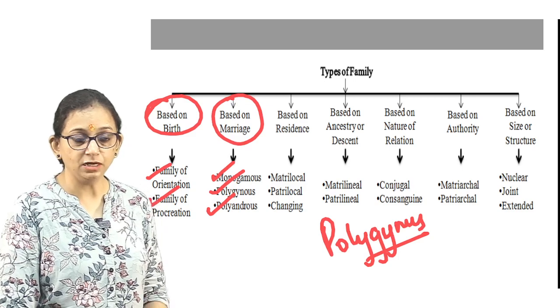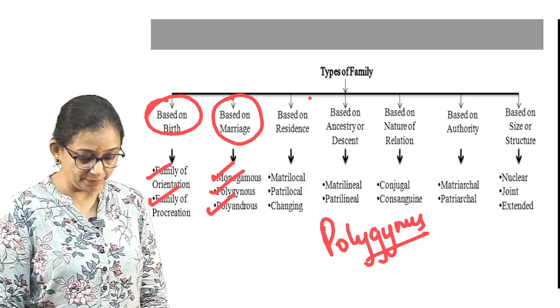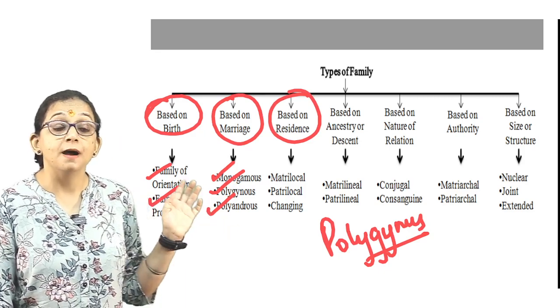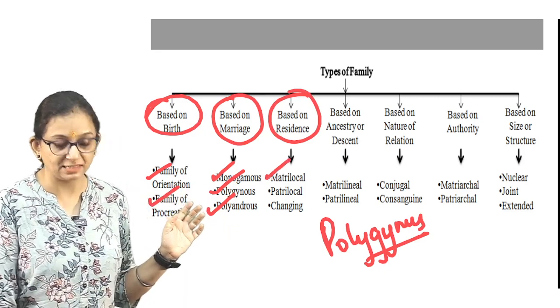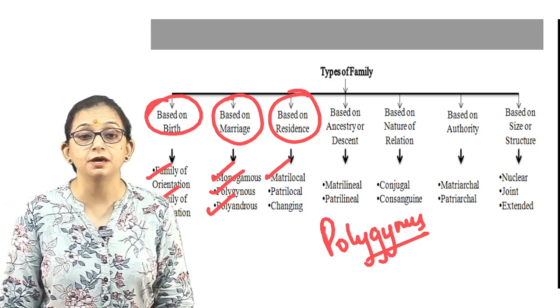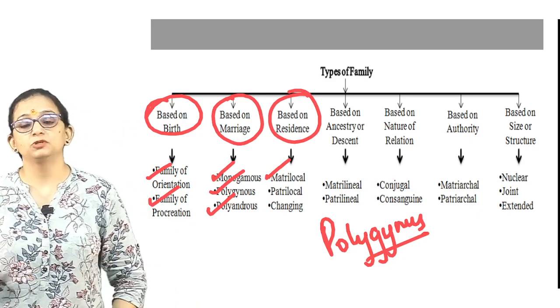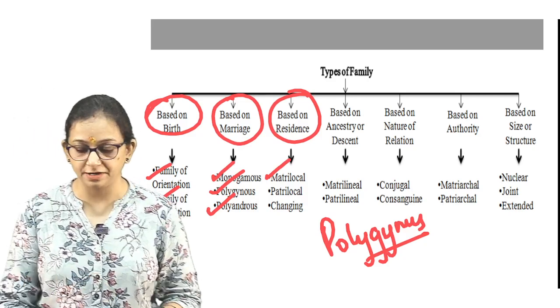Next we come to the types of family based on residence. Family of matrilocal residence: when a couple stays in the wife's house, the family is known as the family of matrilocal residence.